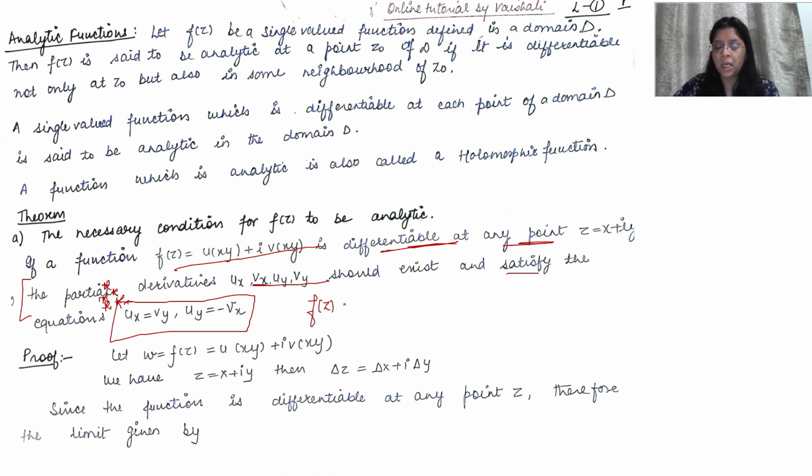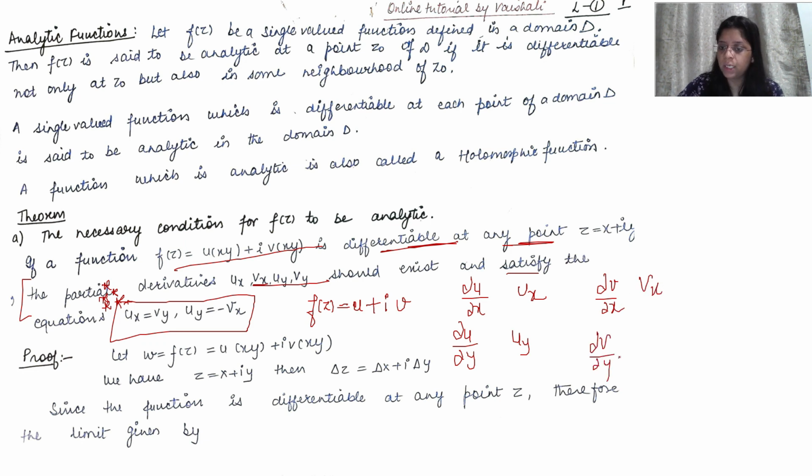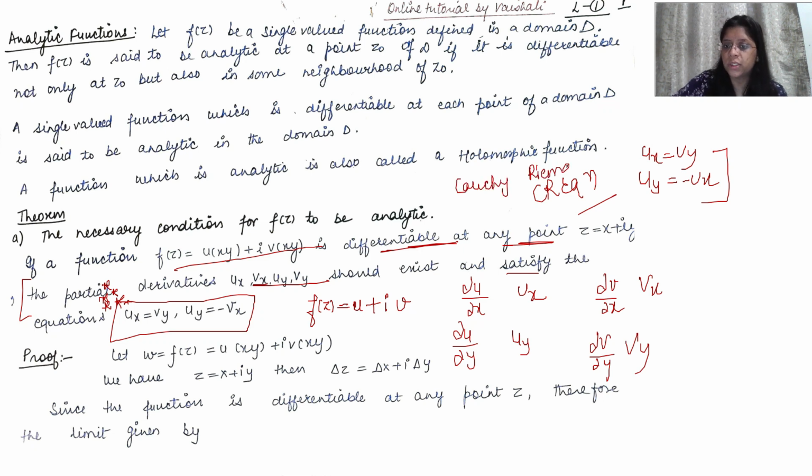See, I told you f(z) can be written in the form of u and v: u plus iv. So u is a function of x, y and v is a function of x, y. So we can find the partial derivative of u with respect to x, so this is ux. Partial derivative of u with respect to y, which is uy. Partial derivatives of v with respect to x and y, which are vx and vy. So when these exist and satisfy the condition, which is ux is equal to vy and uy is equal to minus vx, these are called the CR equations. Then we say the function is analytic. Okay, this is the necessary condition. This is also called the Cauchy Riemann equations.